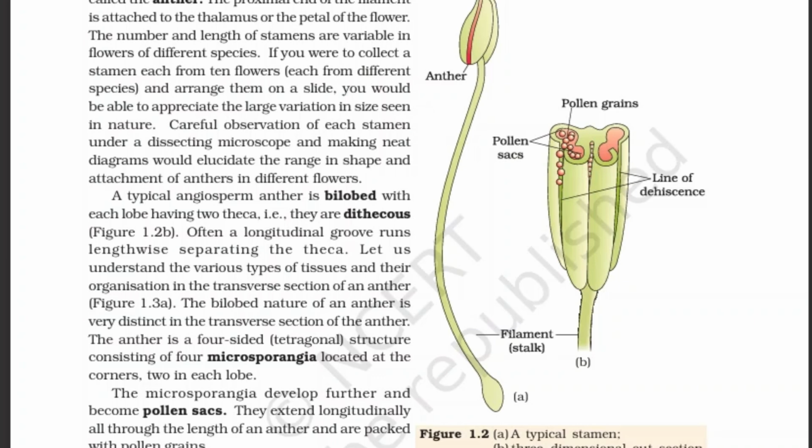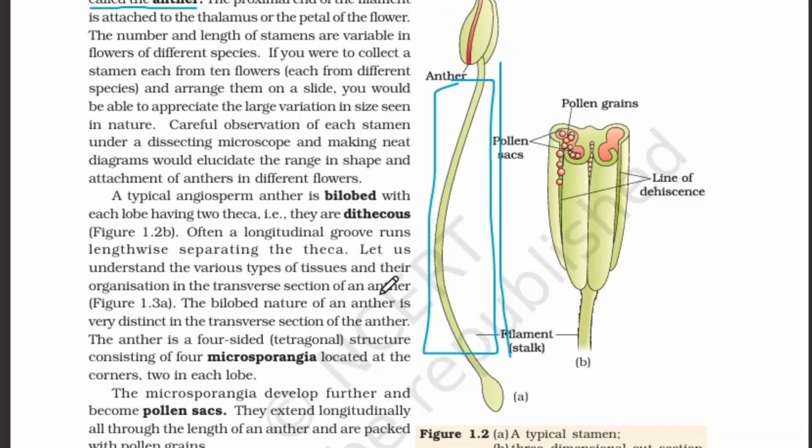So the important points are the two parts of a typical stamen: the long and slender stalk called the filament, and the terminal, generally bilobed structure called the anther. If you want, you can also underline along with me in your textbook. If you are considering this stamen, it is the male reproductive organ. Now, as you see, it's very long and also slender. Slender means a skinny shape, and we call this structure the filament.